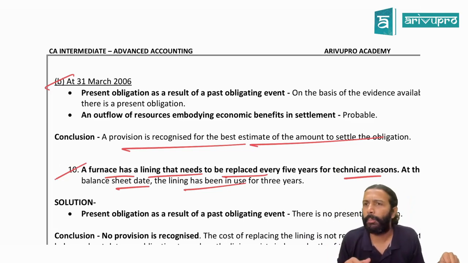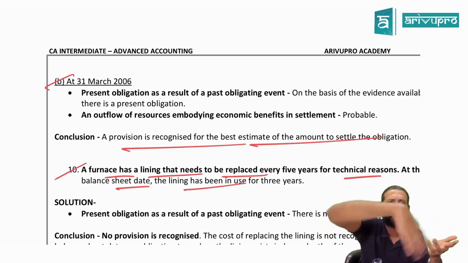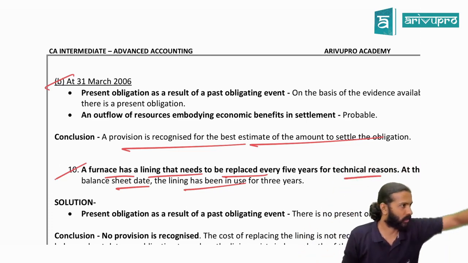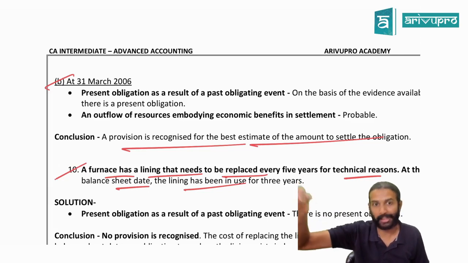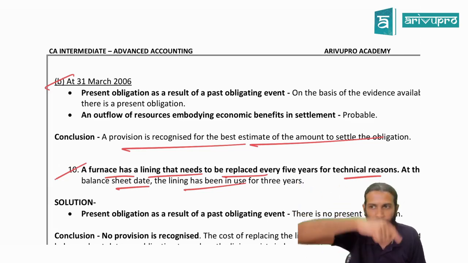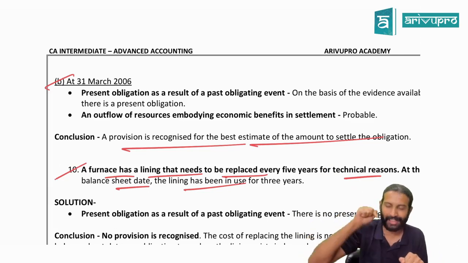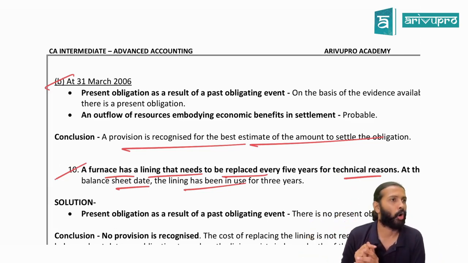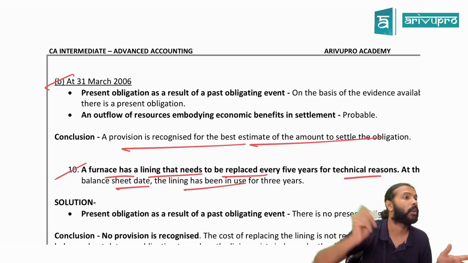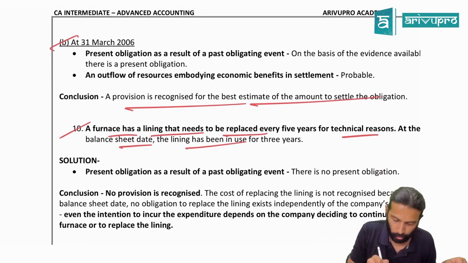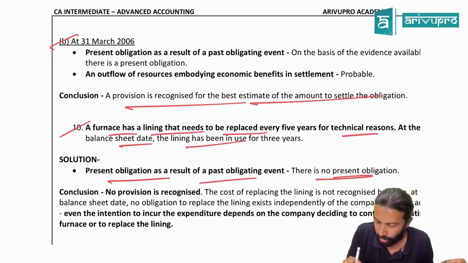Company can escape. How? They can buy a new drum only. Whether their intention is to buy or not is a different issue. But can they escape from this obligation? Yes. If they buy a new asset, does that lining need to be replaced, sir? Not required. That means, do we really have an obligation here? No obligation. If there is no obligation, is provision required, sir? No. So, present obligation as a result of a past event, no, there is no present obligation.